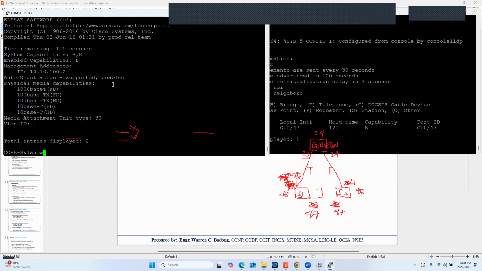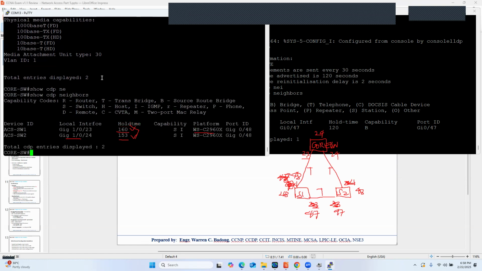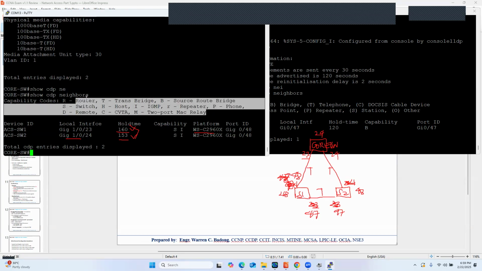What about show CDP neighbor? Very similar. Router, bridge. That's the typical two-port bridge before a switch. Computer can also be detected. IGMP enabled device, repeater, phone, and others. All right.